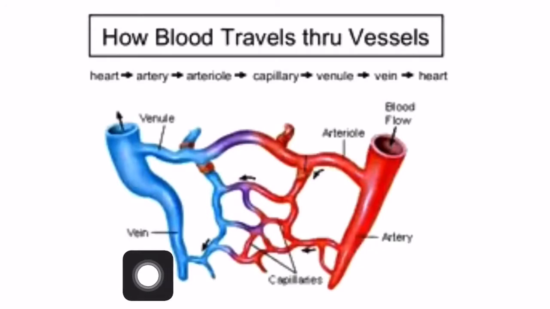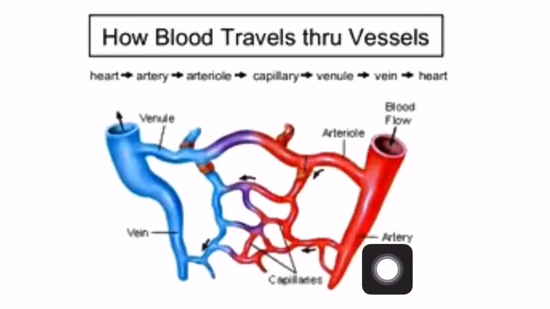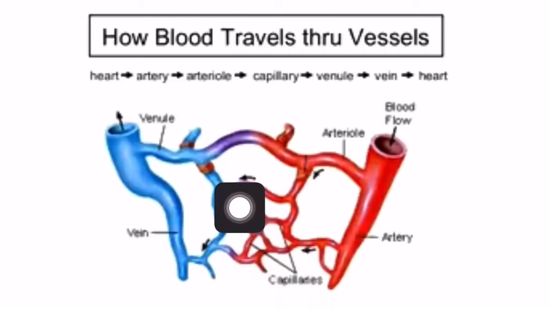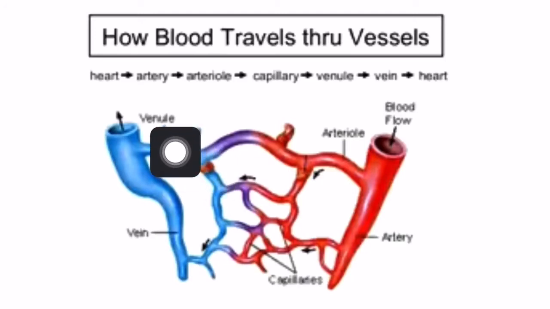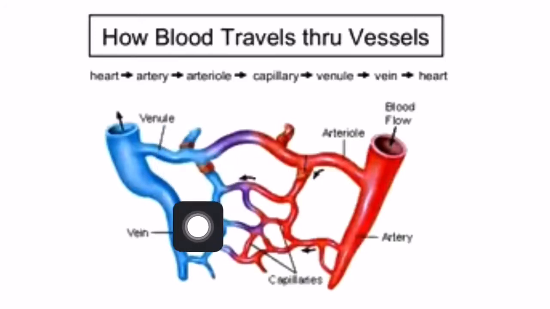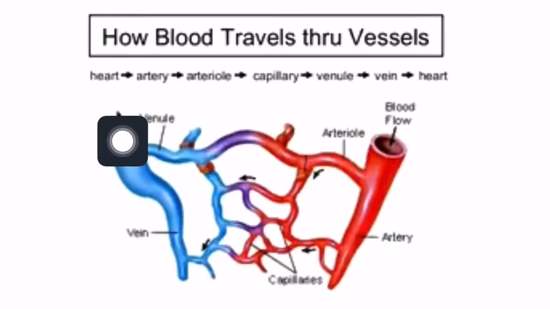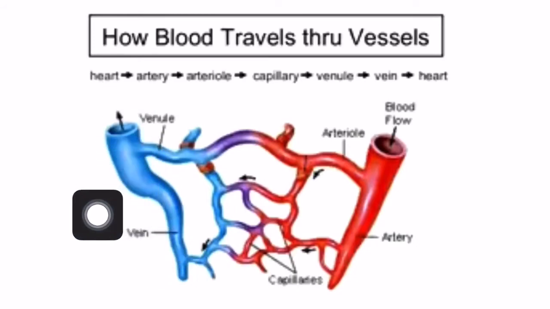That means capillaries are part of both the vein and the artery. Again these capillaries join together to form a larger tube called a venule, and this venule joins the vein, and this vein again goes to the heart for purification.